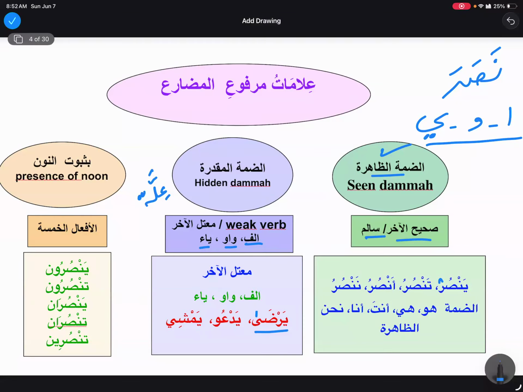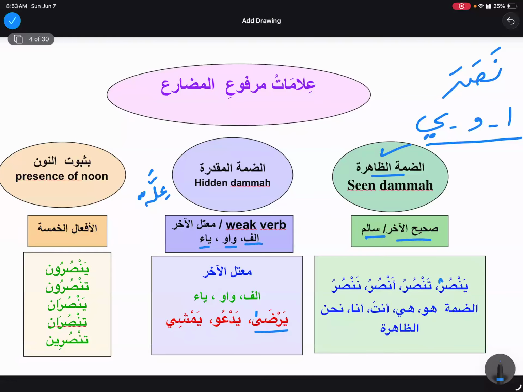Hamza. So it's a part of the root letter. Then it would not be weak. When alif takes any haraka, it's not alif anymore, rather it is called hamza.